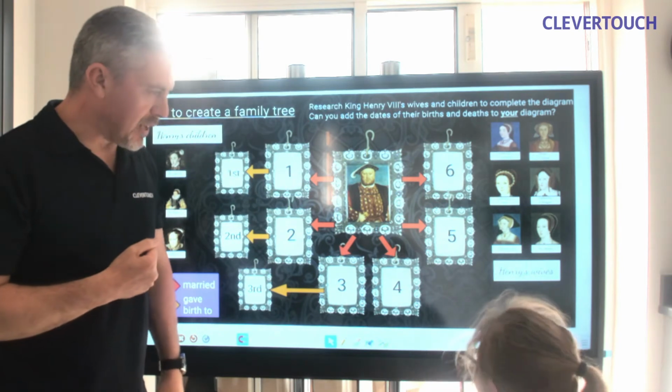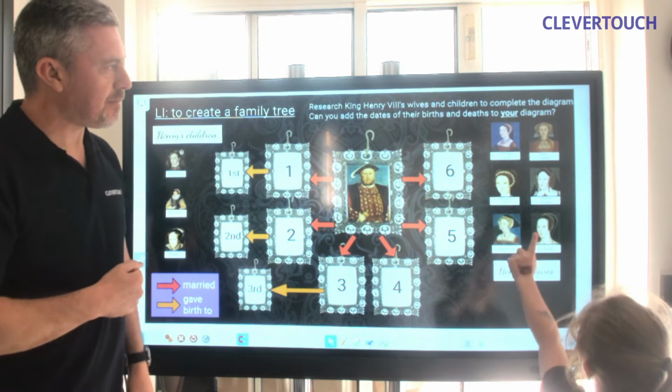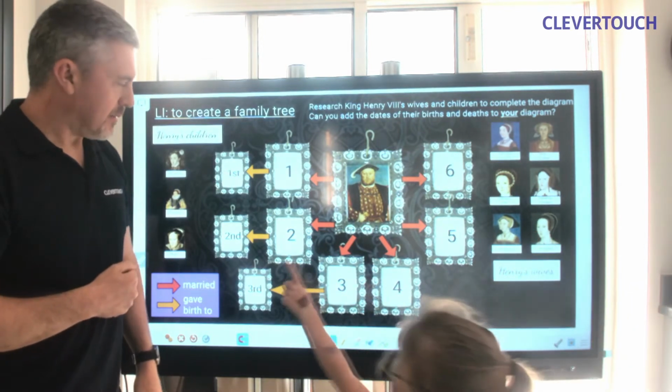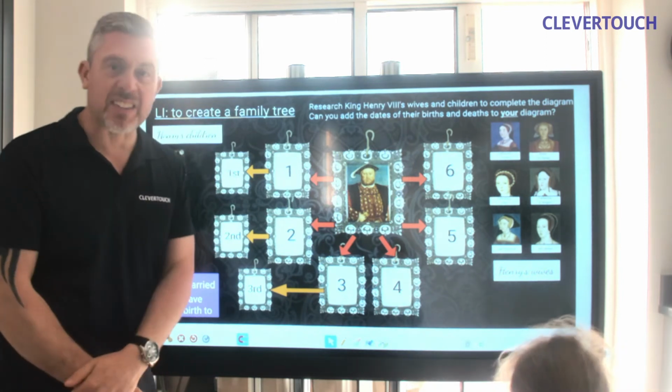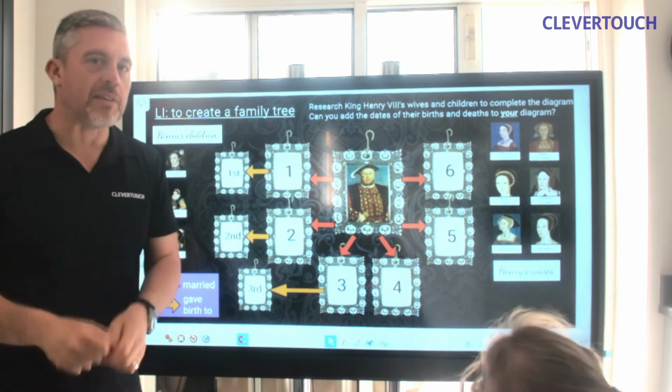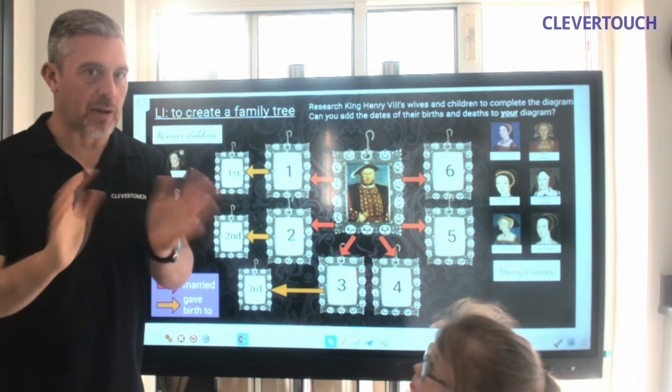How many wives did he have, Tallulah? Can you count how many ladies he married? Oh no, they're his children over that side. Just those, that side. Six wives. Yeah, so it's Henry VIII, but he married 6 times, so don't get muddled up.